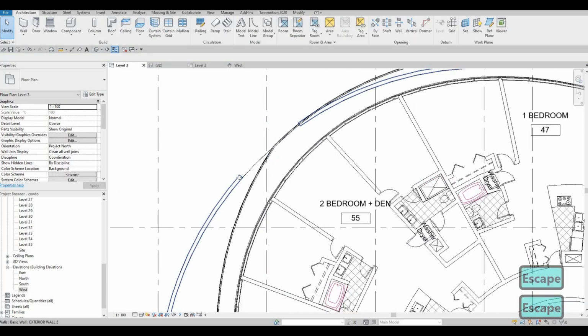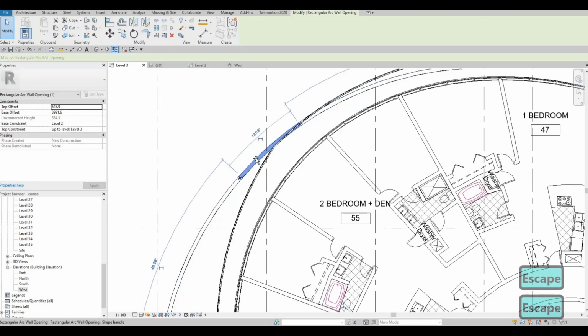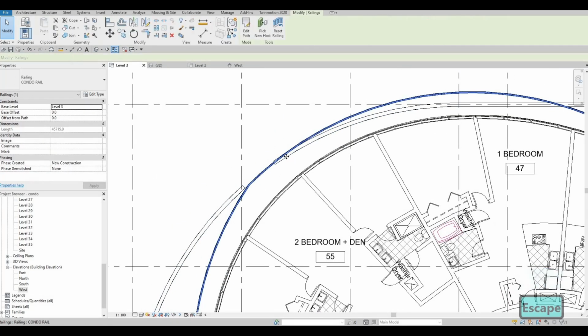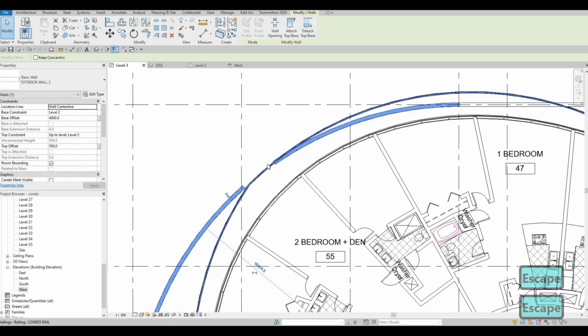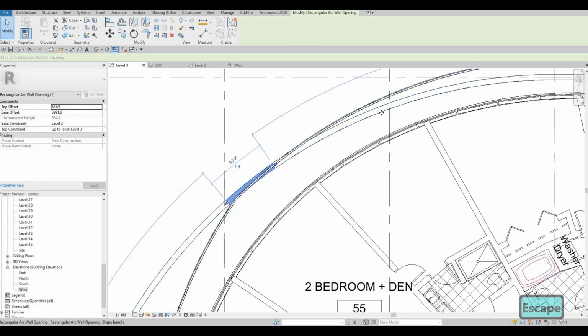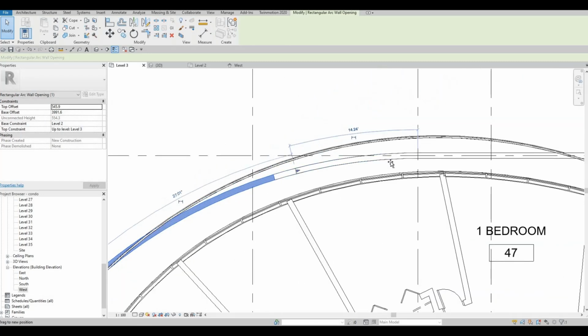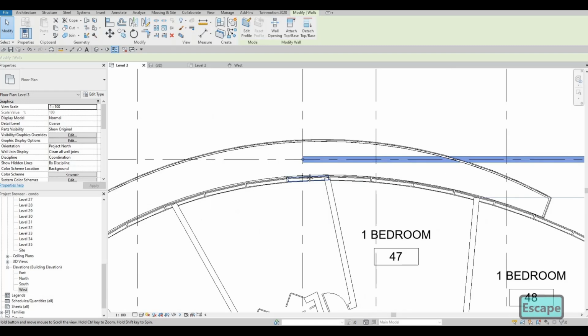And then here we could just extend this. So we could just put it all the way there. And then this side, you need to go to the opening and then extend it like so. So we don't need to bother with that.